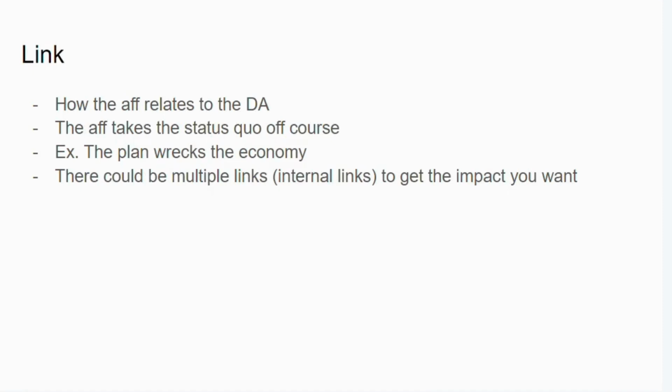Next is the link. It's how the AF relates to the DA. It shows how the AF takes the status quo off course and leads to a bad thing. An example would be how the plan wrecks the economy. So there could be multiple links, such as internal links as I discussed earlier, to get the impact you want. For example, if you want an impact about cyber attacks, but you can't get there with one link card, you can set up multiple link cards to get to that point. So if your link card is about how it hurts the economy, you can set up another link card that says something like a recession would lead to decreased cybersecurity, and thus decreased cybersecurity leads to cyber attacks.